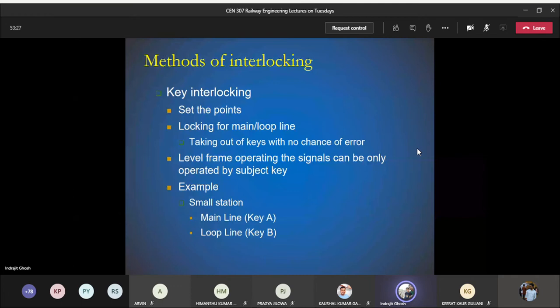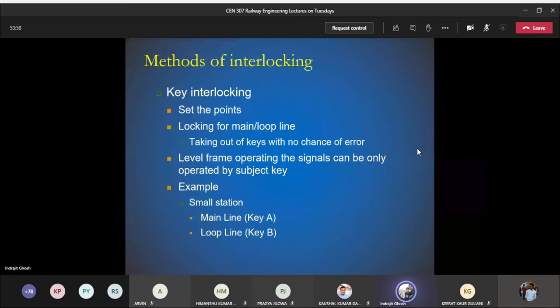This is actually a lever. Okay, lever frame. So there is a lever, there is a frame, so that can be only operated by a key. So for example, here I have given the main line. Suppose for the main line we have a key A. Okay, so once we set the point for the main line,